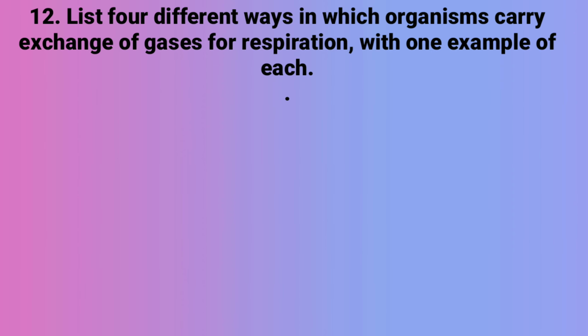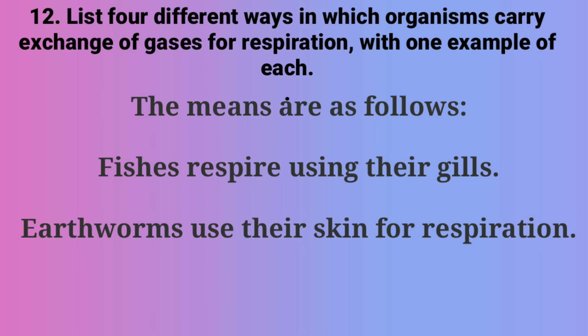Now come to next question. List 4 different ways in which organisms carry exchange of gases for respiration with one example of each. There are different ways by which the animals exchange the respiratory gases.